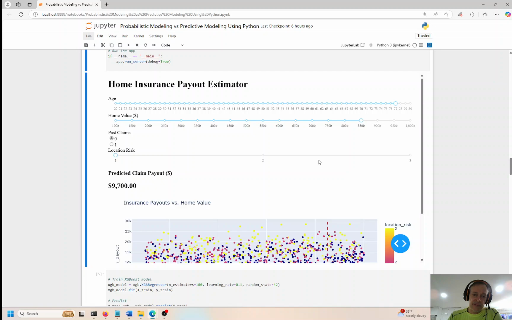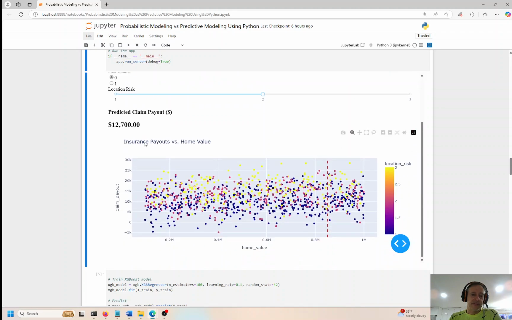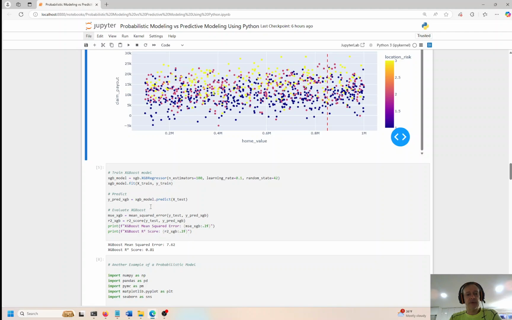The location has a slight effect on the probability of a claim being paid out. And I guess that's significant, right? Like if you live in New York City, it doesn't say what this market is. I just quickly threw this together. If this is New York City and you have a claim, probably the home value is more expensive and the things in your house are probably more expensive just because the cost of living in New York is higher. If this location is maybe down south or in the Midwest, maybe the payout of the insurance claim is going to be less just because the house is worth less and you have less stuff in your house, so the claim is going to be less, right? So that's a probabilistic outcome.